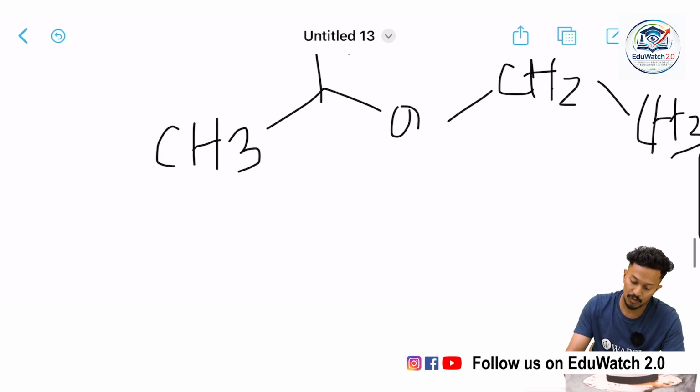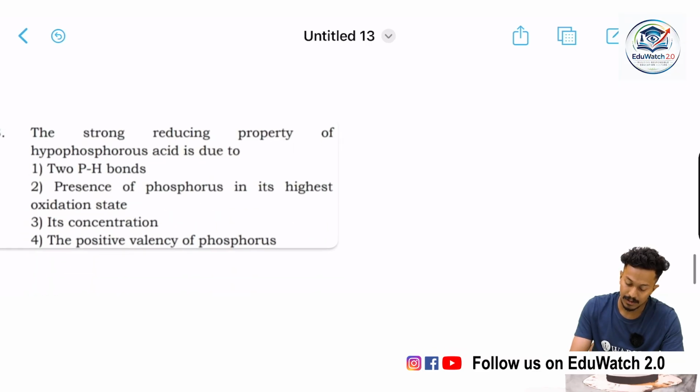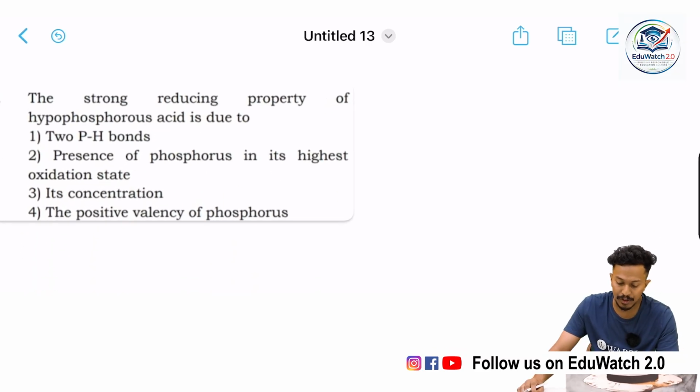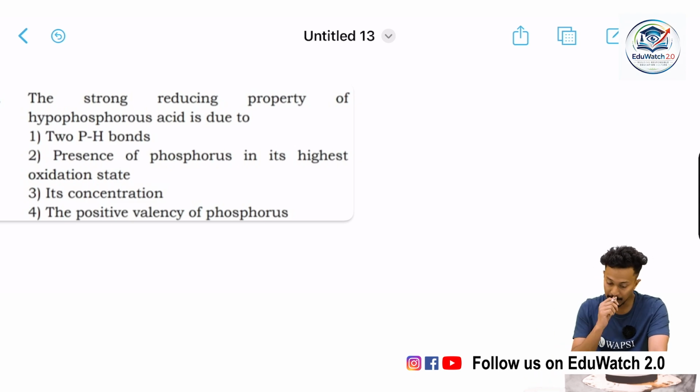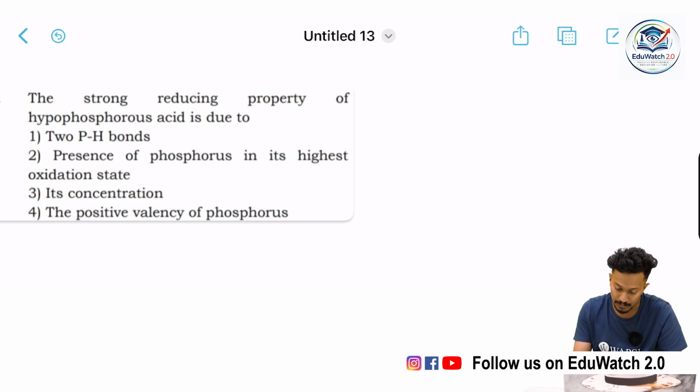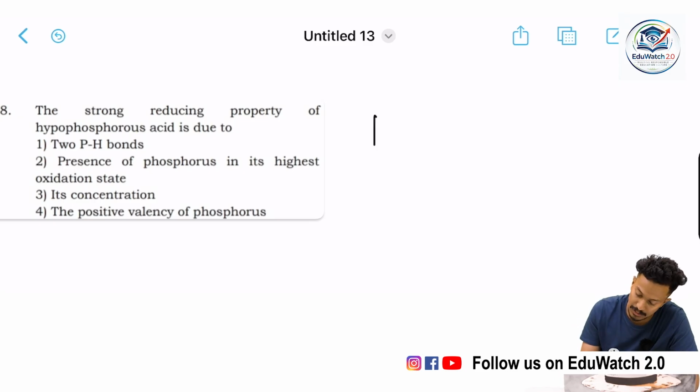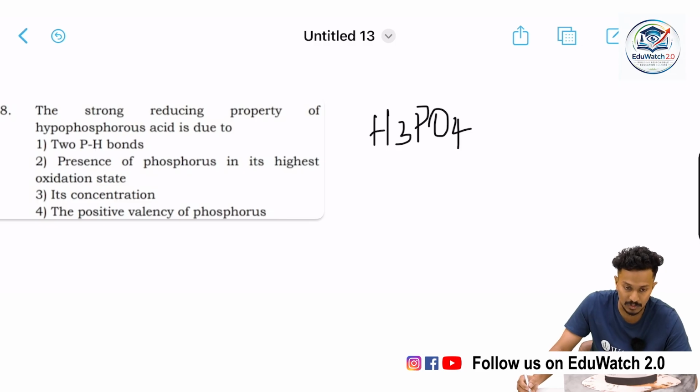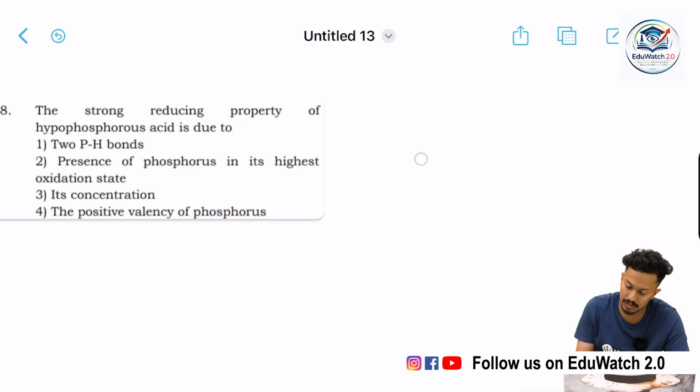Moving on, the strong reducing property of hypophosphorus acid is due to which of the following: the presence of 2 P-H bonds, the presence of phosphorus in its highest oxidation state, its concentration, or the positive valency of phosphorus.